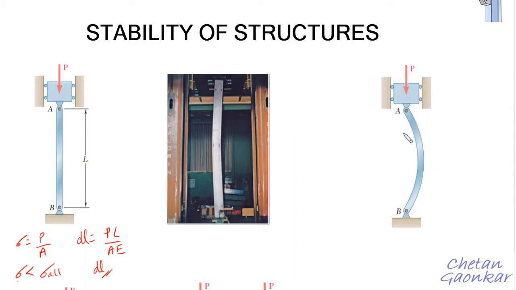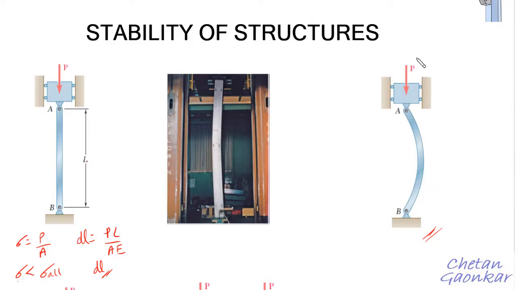in that case, even before this stress sigma reaches its allowable stress or the crushing limit, it may bend. It may bend like this. The practical example is shown here. Look at this. When the load is applied on this column, it has slightly bent, right? You can see the bending of this column. So this is what may actually happen, and this happens because the design is not stable.